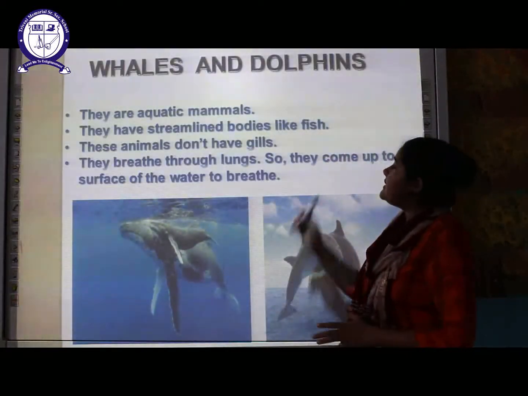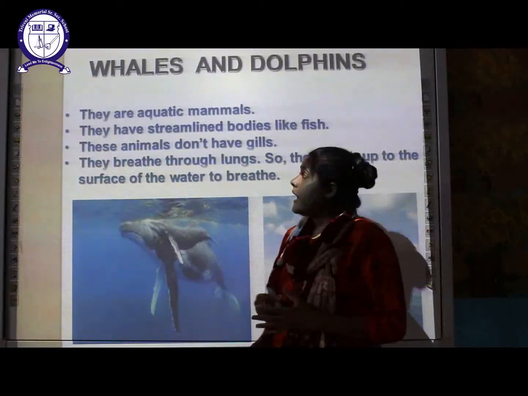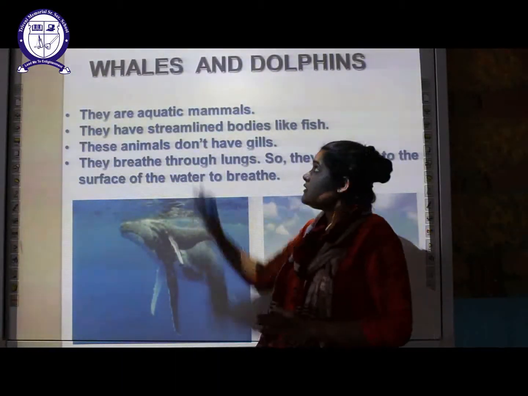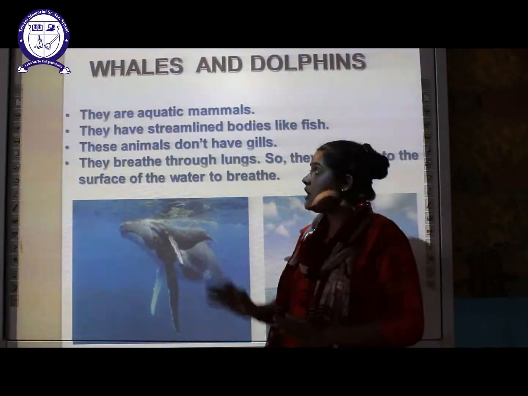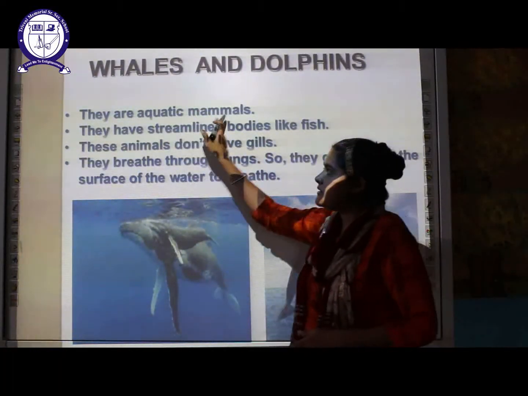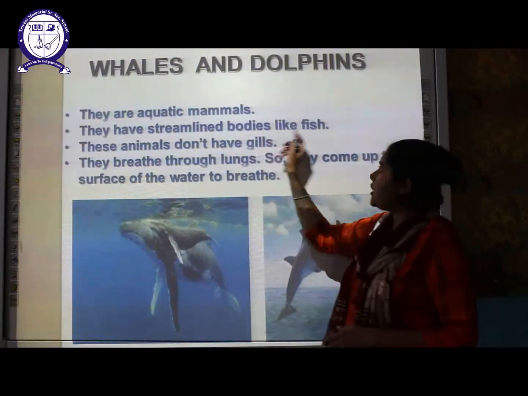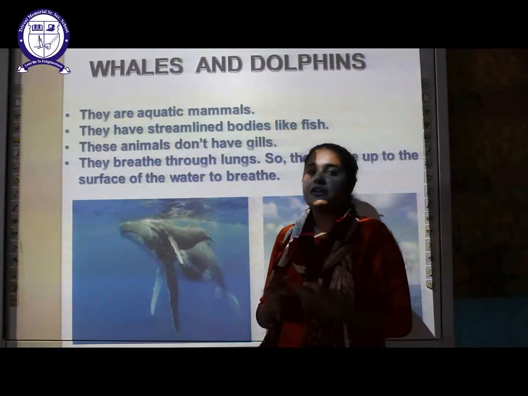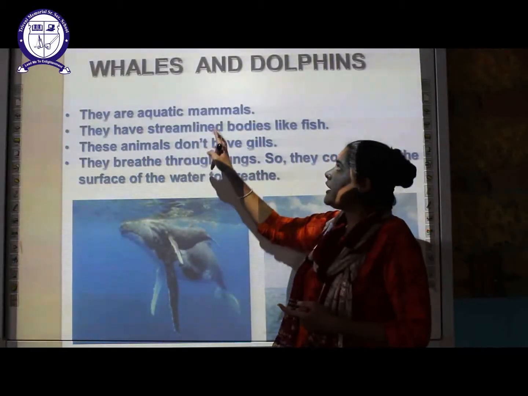Next, the whales and the dolphins. These are aquatic mammals. These are not fish, students. Whales and dolphins are not fish, but aquatic mammals. They also have streamlined bodies like fish. These animals don't have gills. This feature differentiates between them being a fish and a mammal.